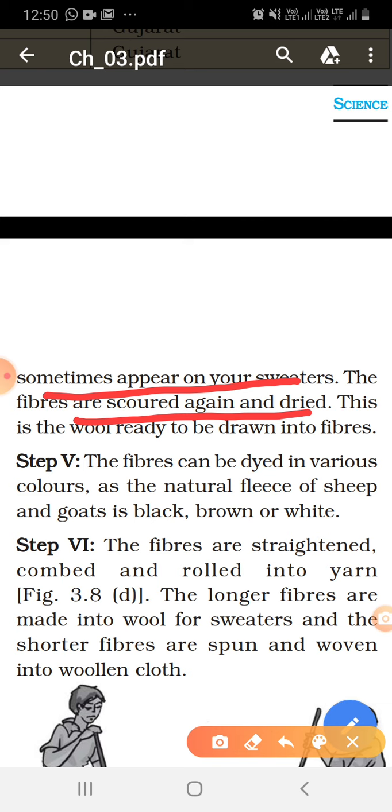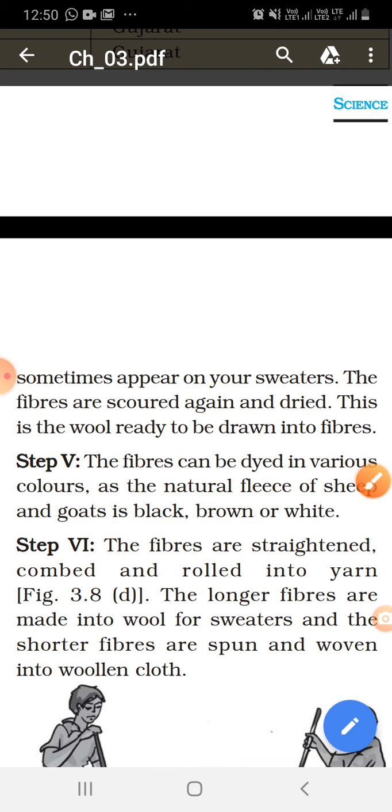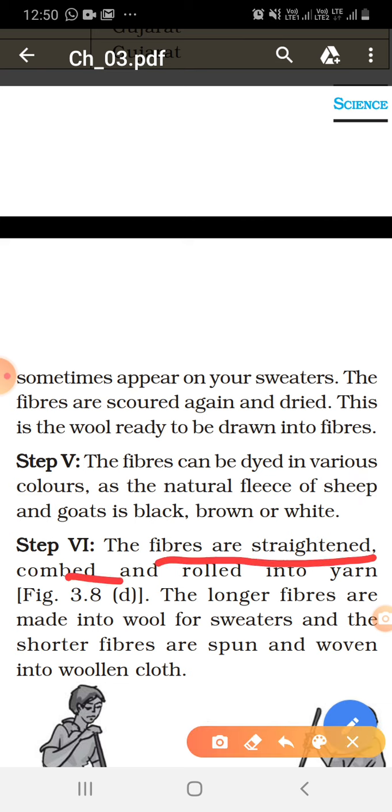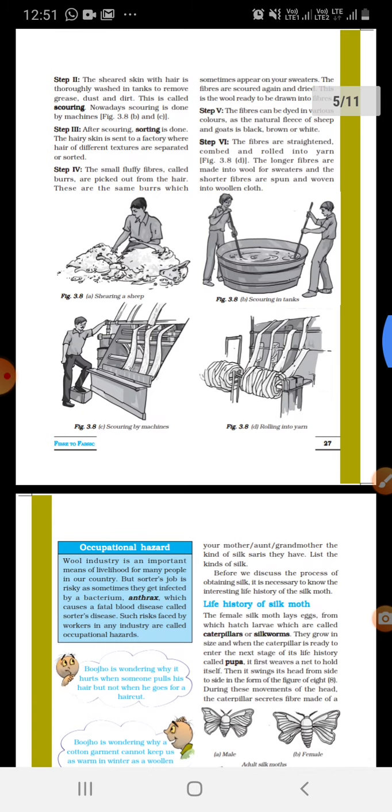The fifth step is dyeing or coloring. In this step, fiber can be dyed into various colors, as the natural fleece of sheep and goat is black, brown or white. Clear to all of you? The last step is that fibers are straightened, combed and rolled into yarn. The longer fibers are made into wool for sweaters, and the shorter fibers are spun and woven into woolen clothes. Clear to all of you?